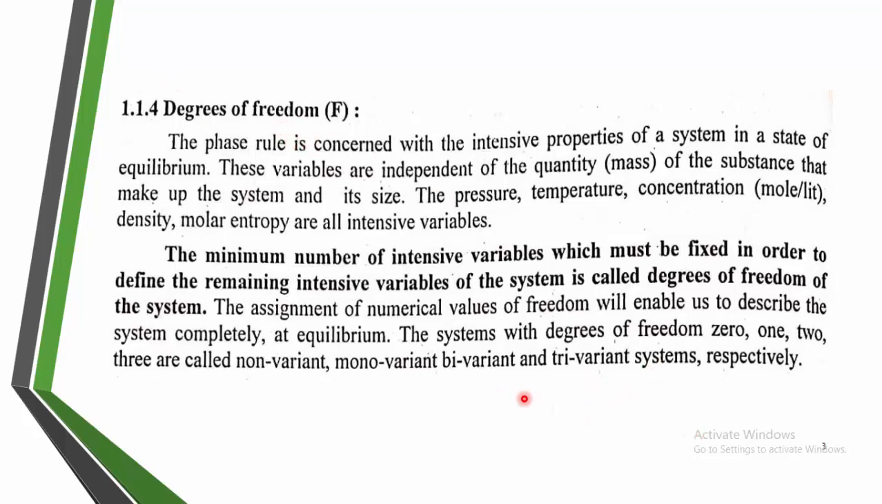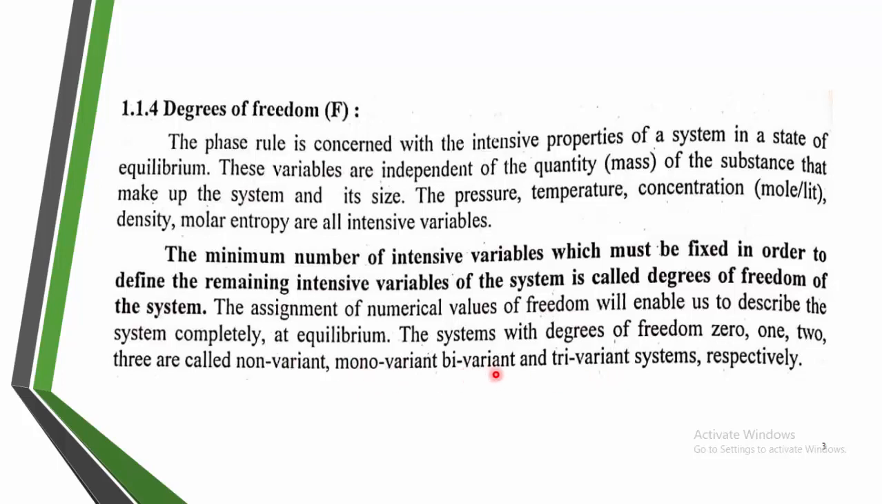The degree of freedom may be 0, it may be 1, it may be 2, it may be 3. If the degree of freedom F is equal to 0, the system is called non-variant or invariant, meaning that the equilibrium is independent of these intensive variables. If the degree of freedom is 1, we say it is monovariant, meaning that the state of equilibrium can vary with one variable, maybe pressure, temperature or concentration, with respect to one of the variables.